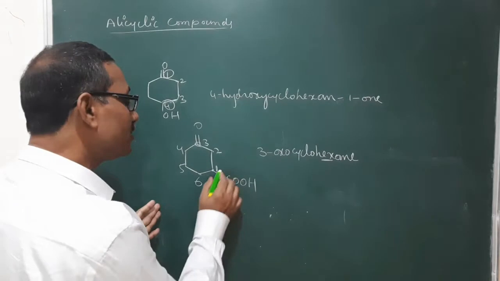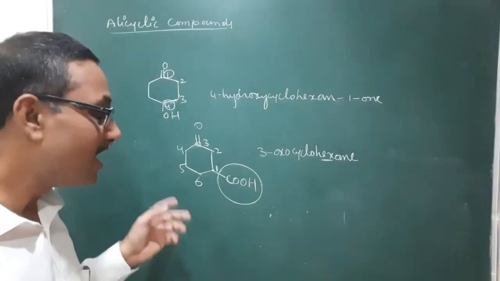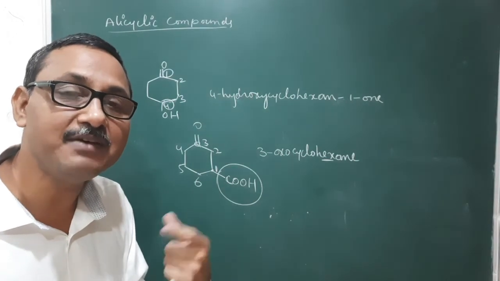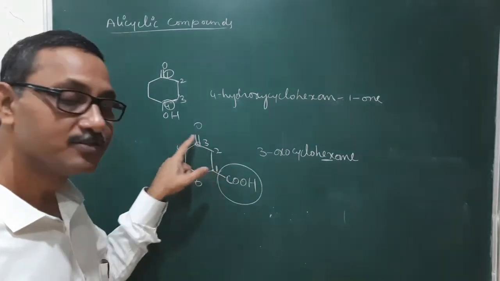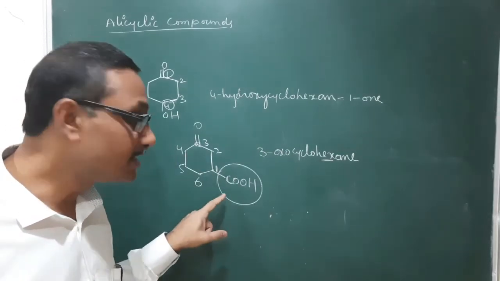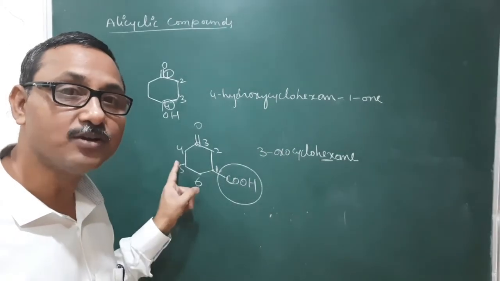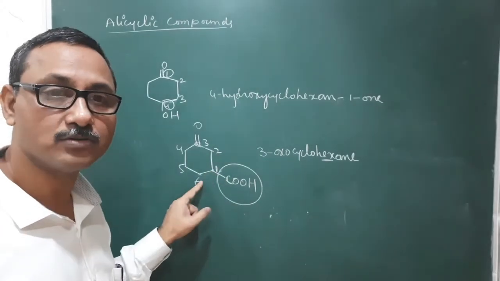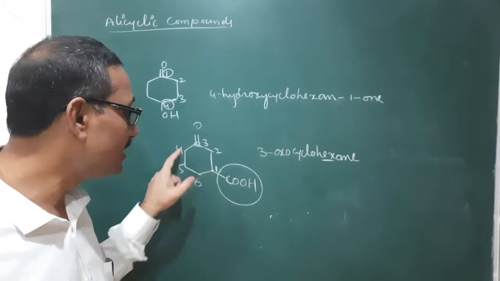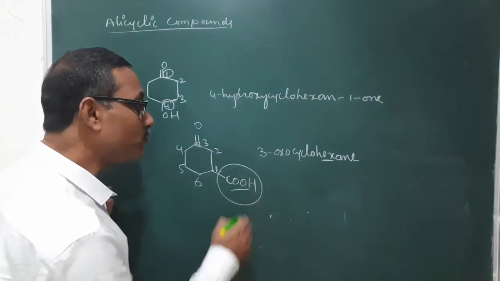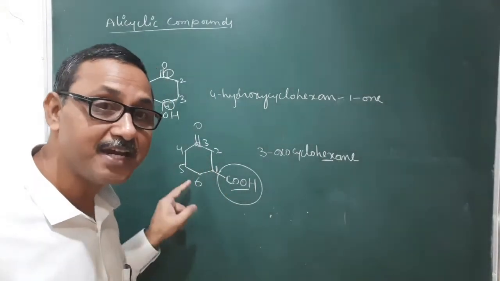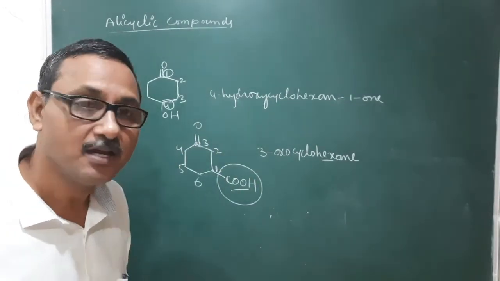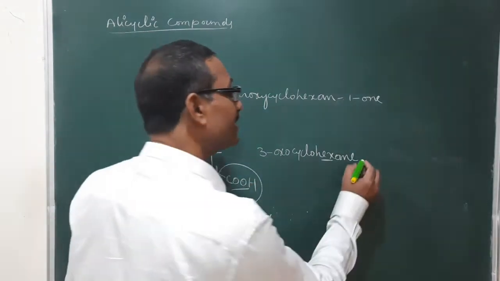A-N-E, ane. Sir, what about this one? Now it is written as the derivative of our chain. That is, it is written as the derivative of cyclo, or it is a derivative of an alicyclic compound. It is a derivative of an alicyclic compound. Here COOH was not included in the parent chain. Once the C of the COOH is included in the parent chain, it would be oic acid, but it is not included. So that's why here 1